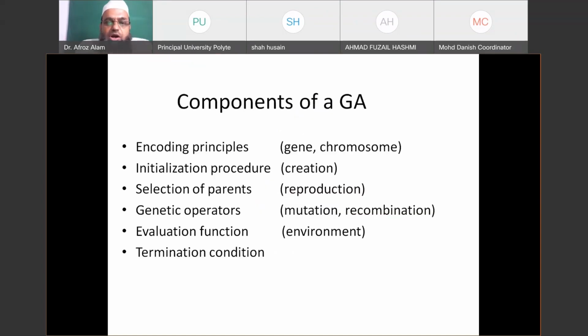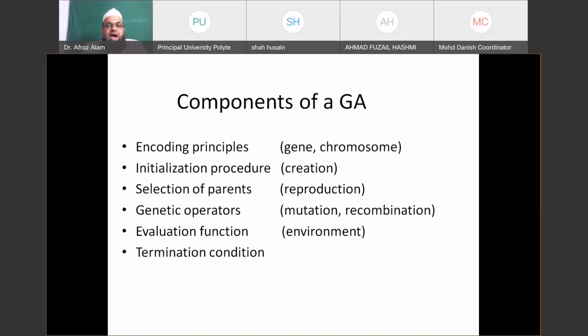So talking about components of a GA, encoding principles: we have discussed the gene, and several genes form a chromosome, and a chromosome represents a feasible solution to our problem. Then we have to initialize our population with several chromosomes.